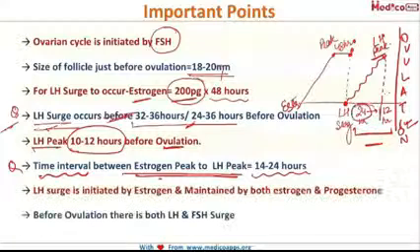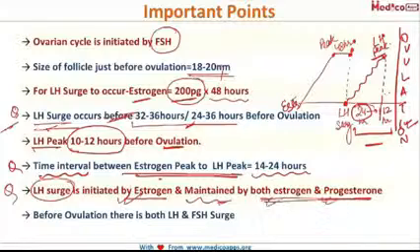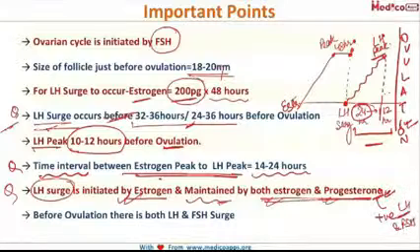Then this LH surge is initiated by estrogen and it is maintained by both estrogen and progesterone. So always look for your question. If you are asked the LH surge is initiated by, then your answer will be estrogen. But if you are asked it is maintained by, then your best answer will be estrogen and progesterone. Why progesterone also? Because I told you that at low concentration, this progesterone has a positive feedback effect on LH and FSH, and thereby progesterone also contributes to the maintenance of the LH surge.